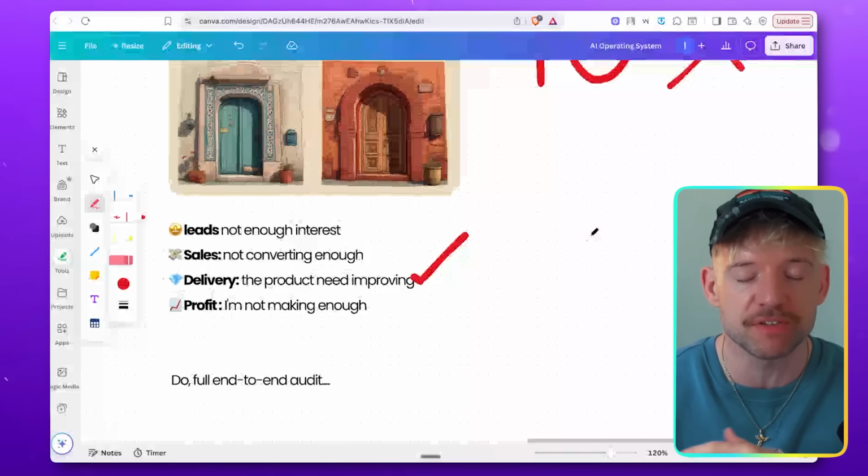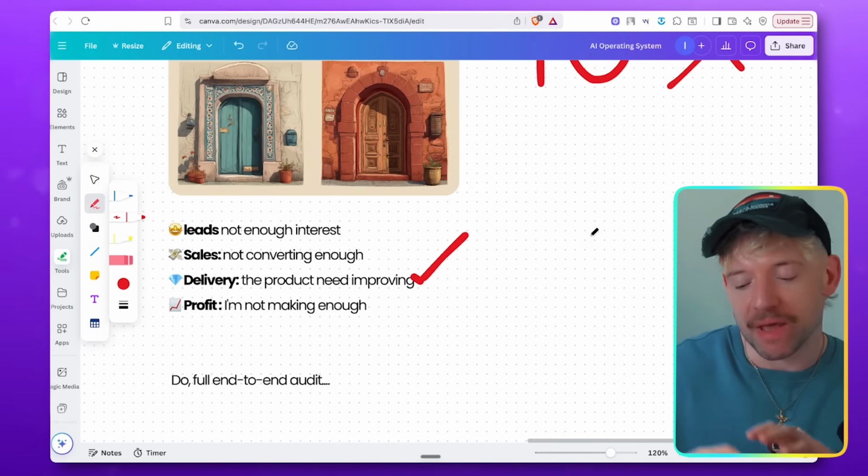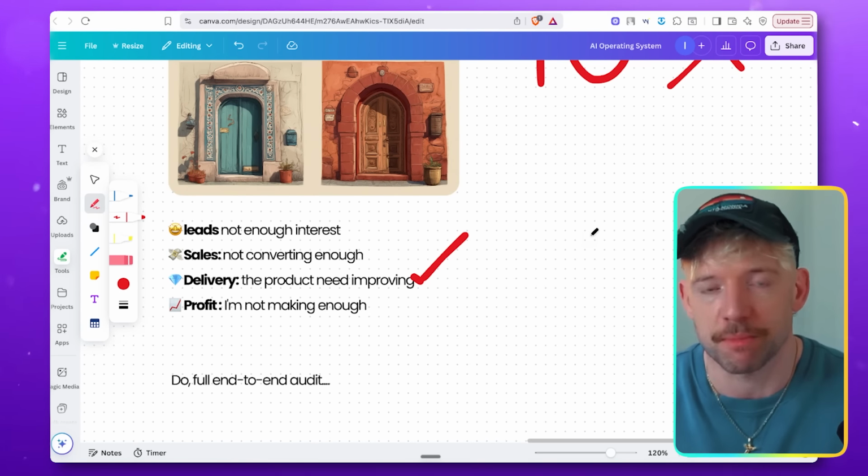I shared a video last week about how I sold an automation for literally tens of thousands of pounds that lasted years. That worked because I picked something that was already profitable and I just made it slightly more profitable. So we have to identify which of these 4 things is holding you back, and then we want to build the operating system around that.